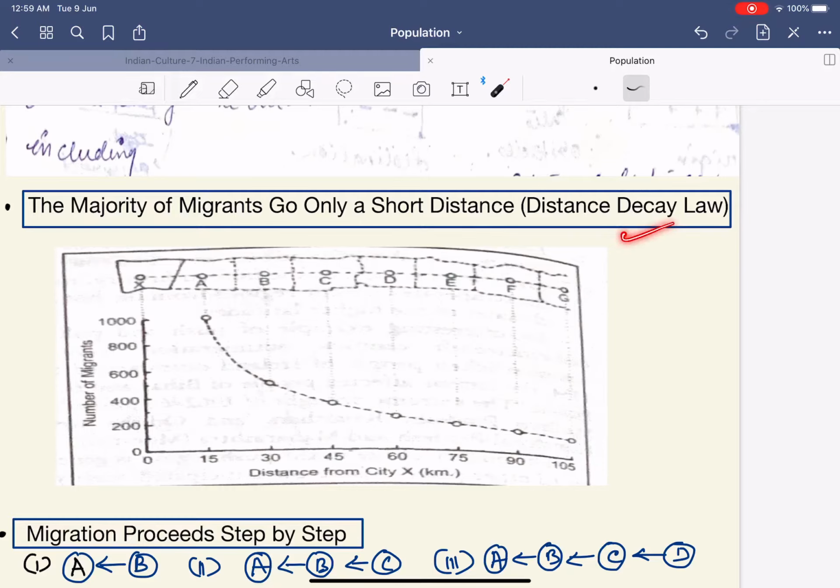So I hope you got an understanding of this, that the majority of migrants go only for a short distance, and this is called the distance decay law. Basically, you do not have to explain this. If you can write the statement with this diagram, that would be more than enough.